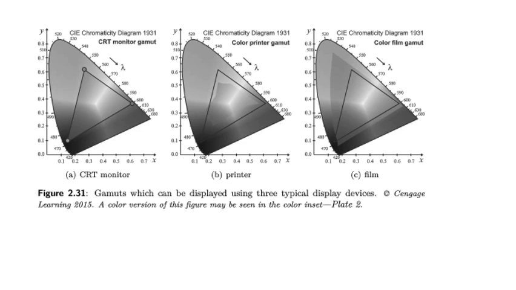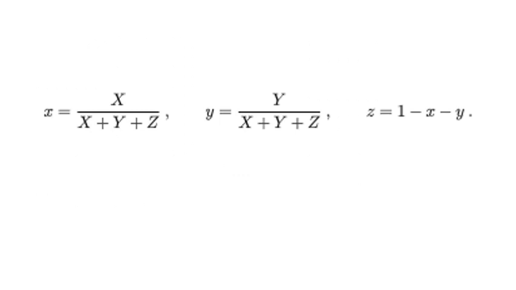What is shown in front of you is the color gamut obtained on different screens: the CRT monitor, the printer, and film. I told you that we have to convert the 3D coordinates to 2D coordinates to see the chromaticity in a 2-dimensional diagram.